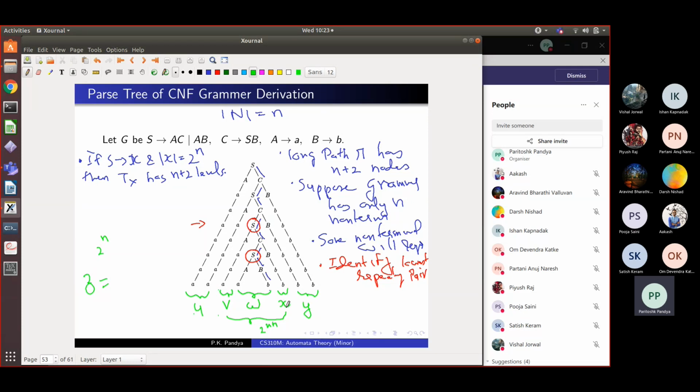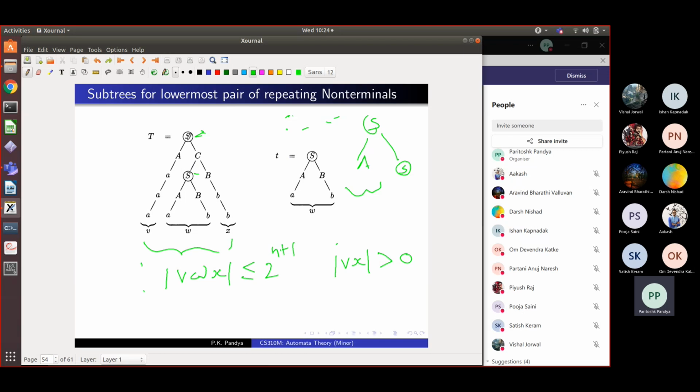Now what can happen is, this S derived this subtree, right? This is the derivation tree from this second lowest S. Somewhere there this S occurred, right? And that S went on to derive this string W. What I can do is, I can actually take this S and substitute it by this subtree.